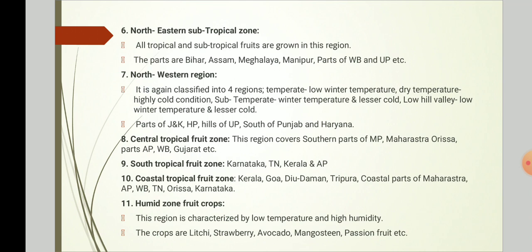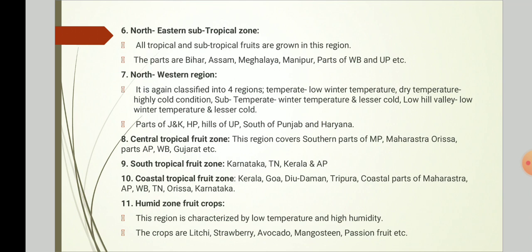Eighth one, central tropical fruit zone. This region covers southern parts of MP, Maharashtra, Orissa, parts of Andhra Pradesh, West Bengal, Gujarat, etc. Ninth is South Tropical Fruit Zone. It includes Karnataka, Tamil Nadu, Kerala, and Andhra Pradesh. 10th one is Coastal Tropical Fruit Zone. Kerala, Goa, Diu and Daman, Tripura, coastal parts of Maharashtra, Andhra Pradesh, West Bengal, Tamil Nadu, Orissa, Karnataka, etc.